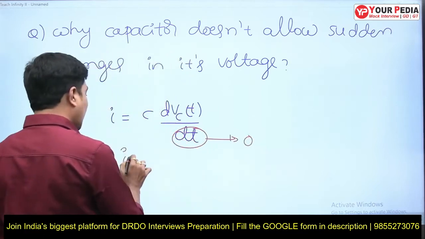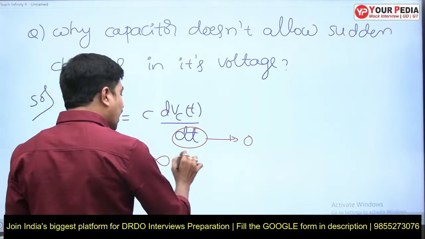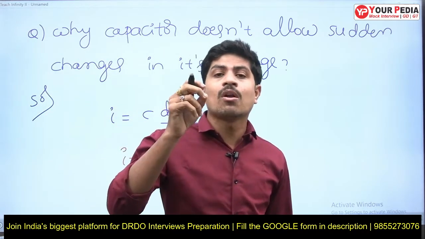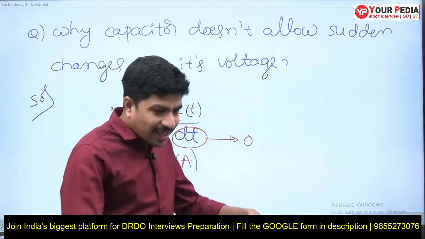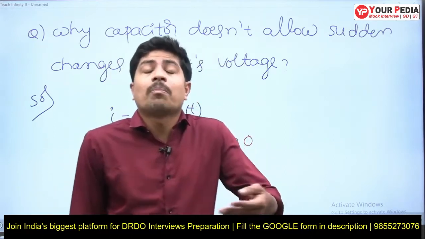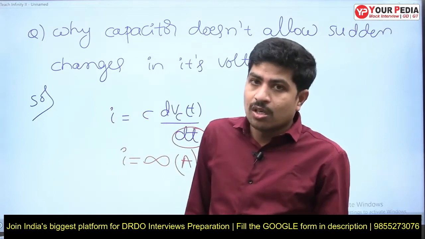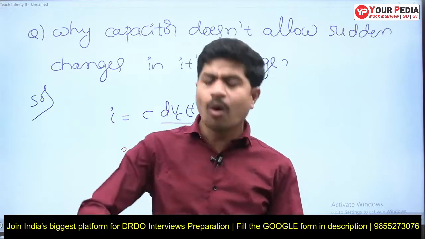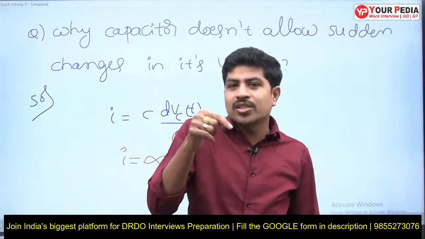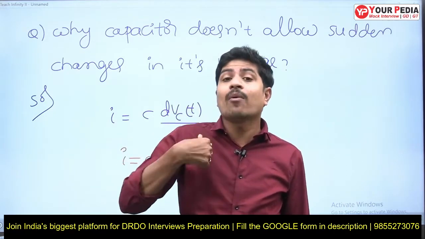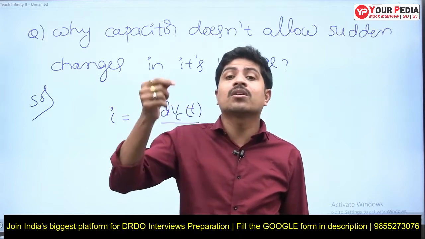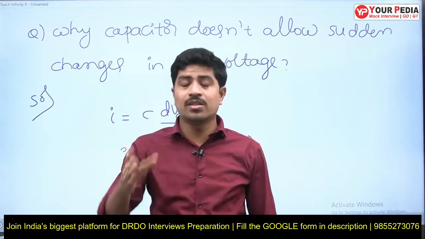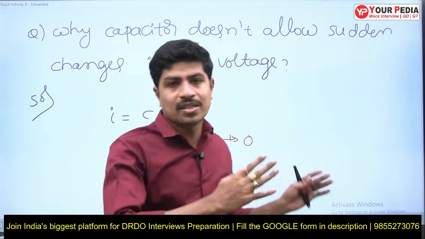Then infinite amperes of current is required to get a sudden change of voltage across the capacitor, which is not possible practically. If I want a sudden change of voltage, I have to supply infinite amperes of current to the capacitor, which is practically not possible. This is one way of answering, the formula based answer.